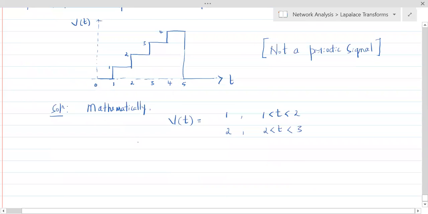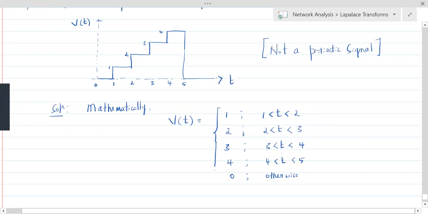Then you have 3 for t greater than 3 and less than 4, and it is 4 for t greater than 4 and less than 5. Everywhere else, what is it that also needs to be written? 0 otherwise. 0 otherwise means except these ranges, the signal is 0. So you need to put this. Get that?